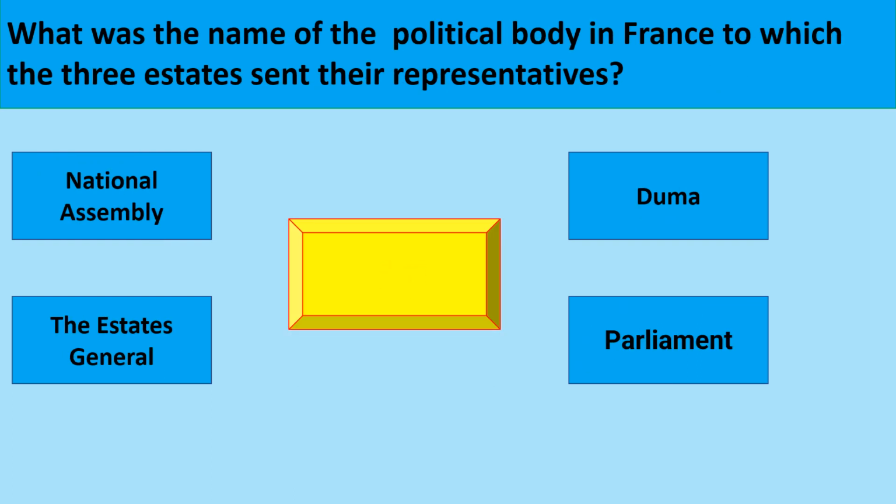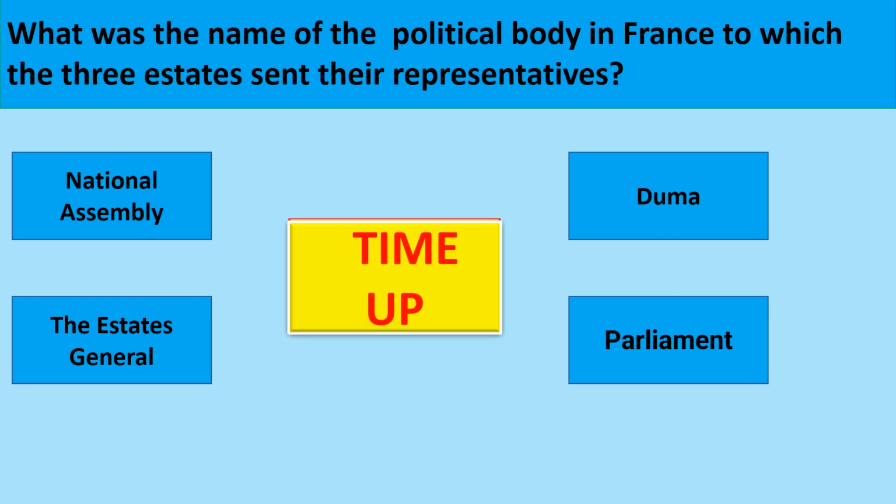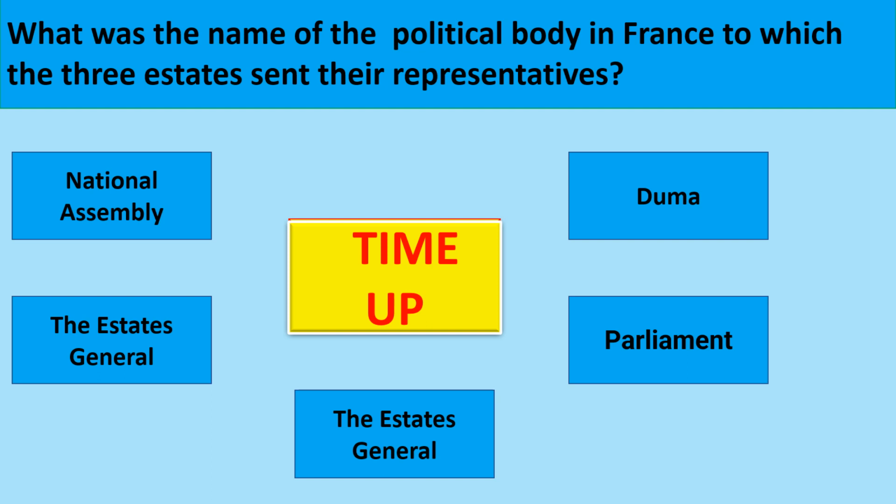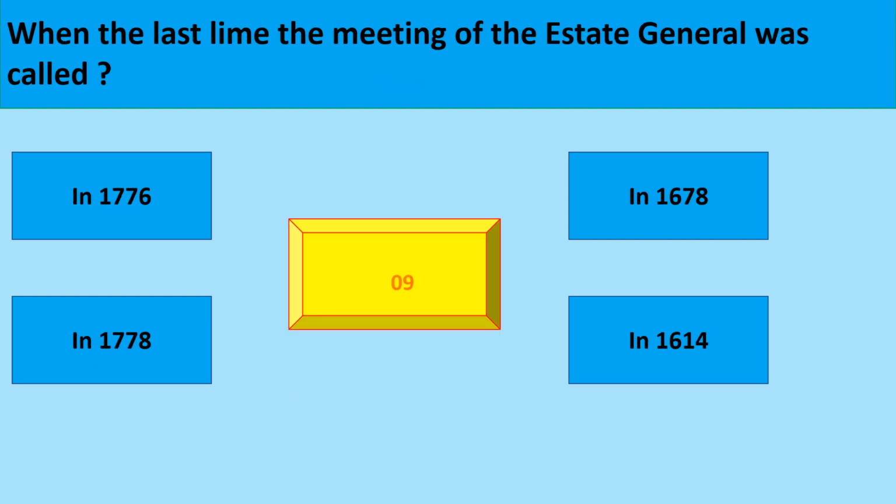What was the name of the political body in France to which the three estates sent their representatives? The correct option is the States General. When was the last time a meeting of the States General was called?